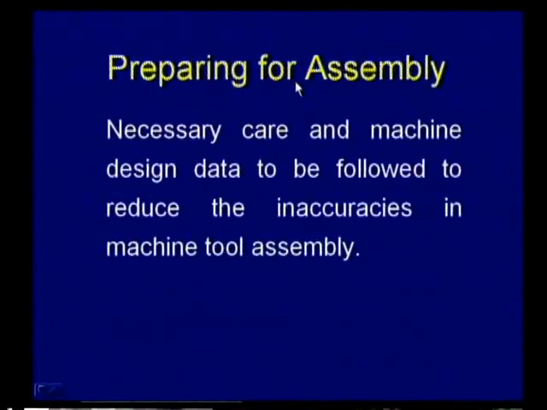Next is preparing for assembly. Necessary care and machine design data are to be followed to reduce the inaccuracies in machine tool assembly. So these are the precautions which one has to take in order to prevent the inaccuracy in the machine or in the system. In order to overcome these inaccuracies, we have to provide several compensations.